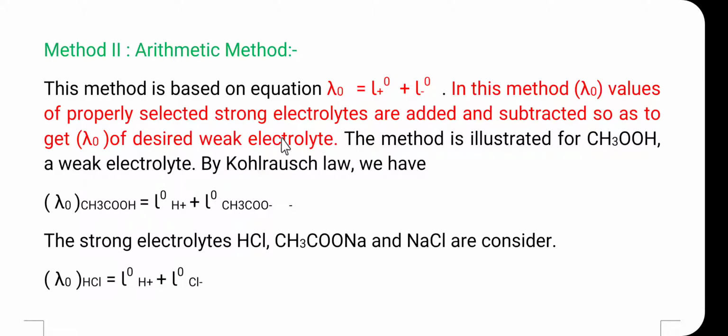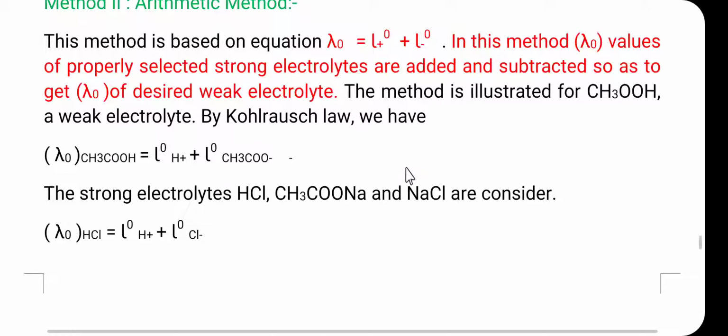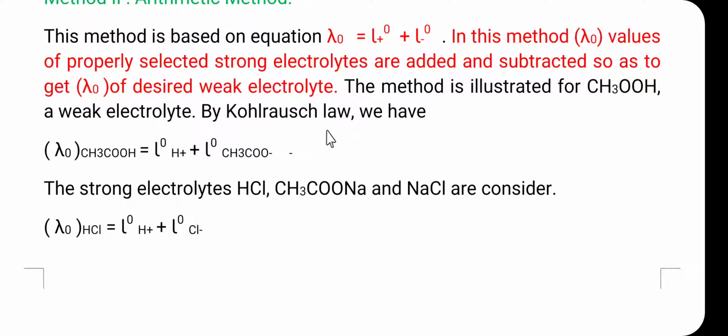So friends, first of all we have to select the strong electrolytes. Their values of lambda 0 can be added or subtracted just to obtain the lambda 0 of the weak electrolyte. Let us consider the example of acetic acid. As per Kohlrausch law, the lambda 0 for acetic acid is equal to the equivalent ionic conductance for the H plus ion at infinite dilution plus the equivalent ionic conductance for the acetate ion at infinite dilution.